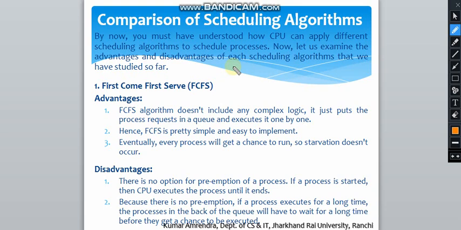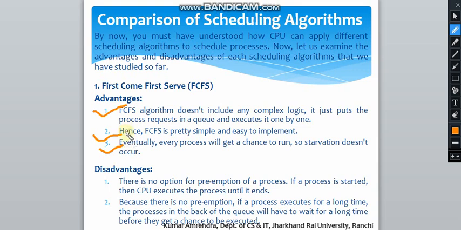The advantage of FCFS is that the FCFS algorithm does not include any complex logic. It just puts the process request in a queue and executes it one by one. तो उसमें क्या होता है कि एक प्रोसेस आता है, one by one it gets its CPU time. So hence FCFS is pretty simple and easy to implement, and every process will get a chance to run. So there is no starvation, and there is no process of aging.